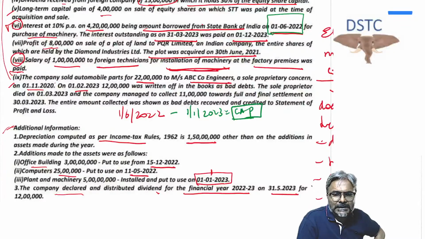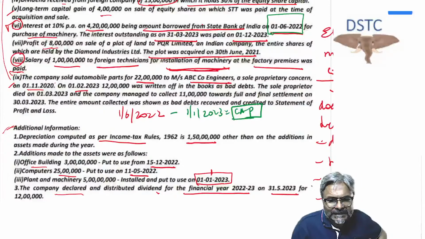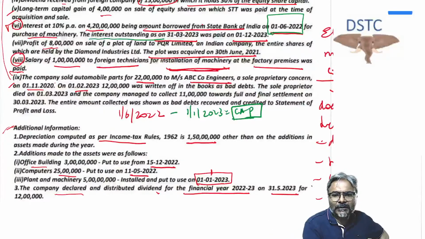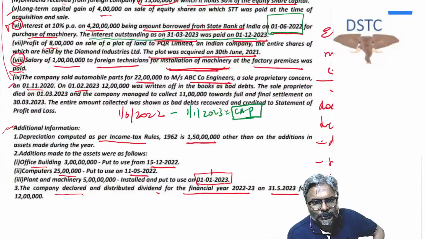You will capitalize the interest. But please understand this, that the interest remained outstanding even after the due date of filing of the return of income. And it was paid only in the next year, 1st December 2023. So even up to the due date of filing of the ROI, the interest continued to remain outstanding.